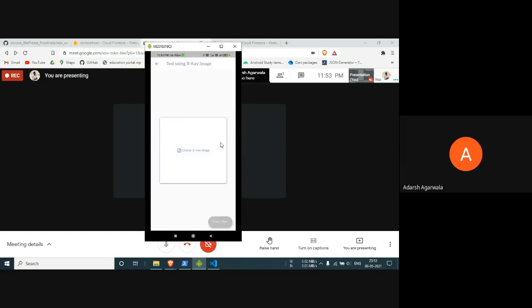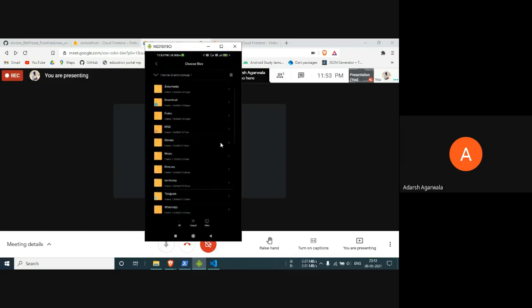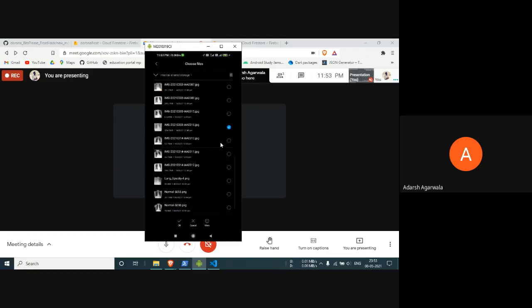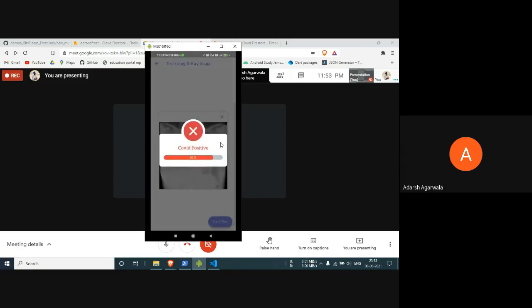Can you please show a test run? Basically, what we have to do is choose an X-ray image that the user might have taken in the past few days, and then we have to start the test. This can take a few seconds to fetch the output. As we can see here, the person is COVID positive with a confidence score of 82%.